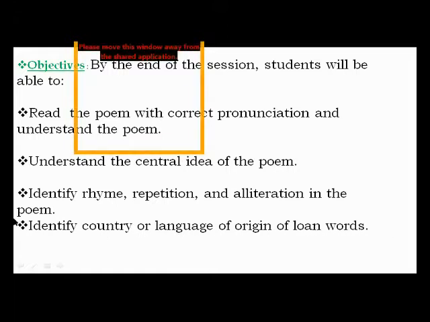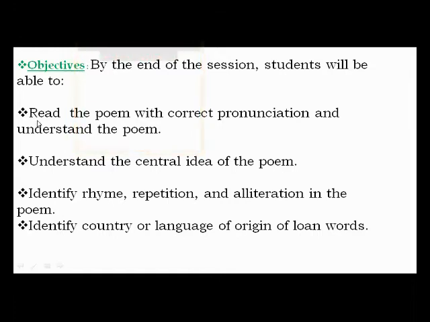So this objective is related to your vocabulary activity, and this first objective is related to your poem and your level 1 and level 2 question answers. If you understand the poem correctly, you will be able to answer the questions very easily. So dear students, you have to be very attentive. You have to keep a notebook and a pencil with you to note down the important points, and you will also underline the difficult words to understand their meaning clearly.